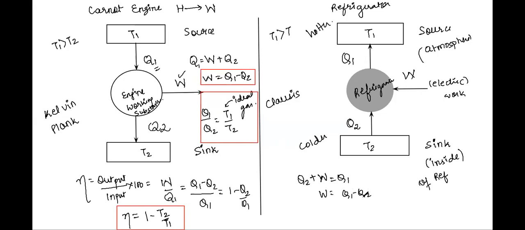Now, as you have this equation, a similar thing will happen here also. But very, very important, you had the concept of efficiency for a Carnot engine. But for a refrigerator, you no longer have the concept of efficiency. Rather, you have the concept of coefficient of performance. I will repeat.